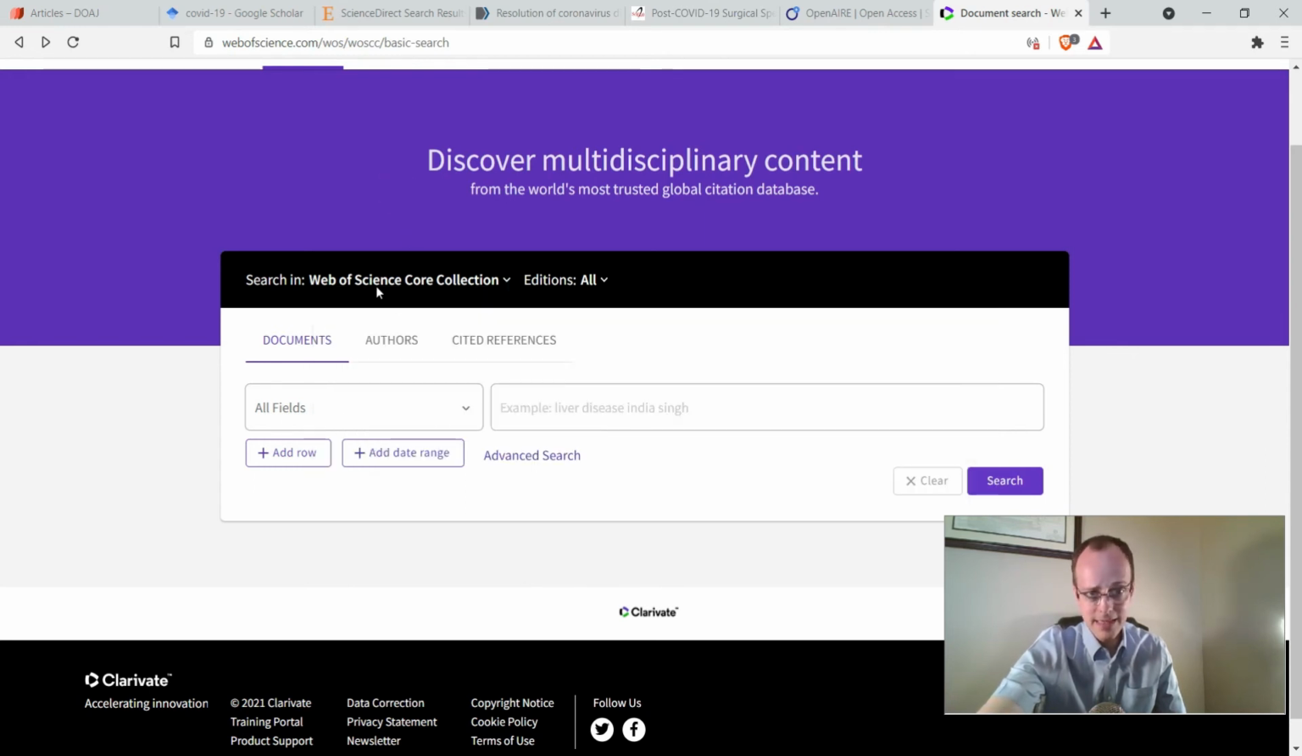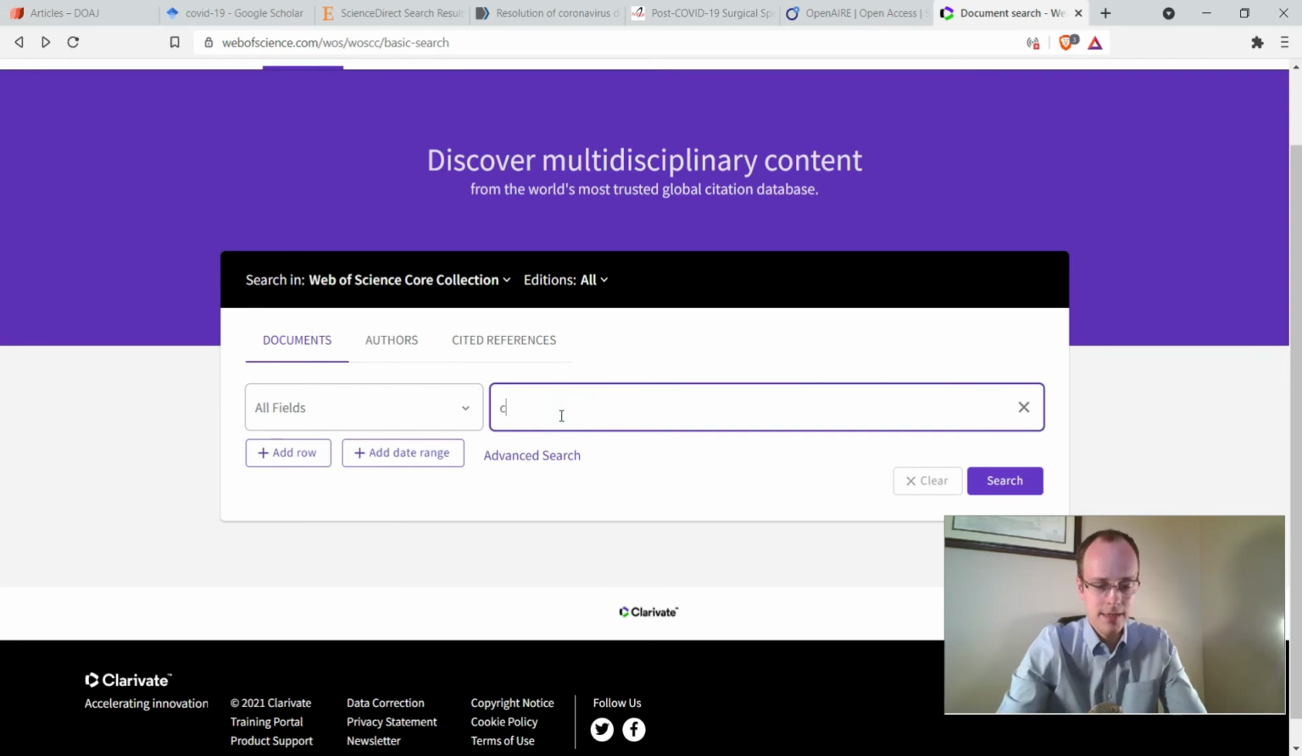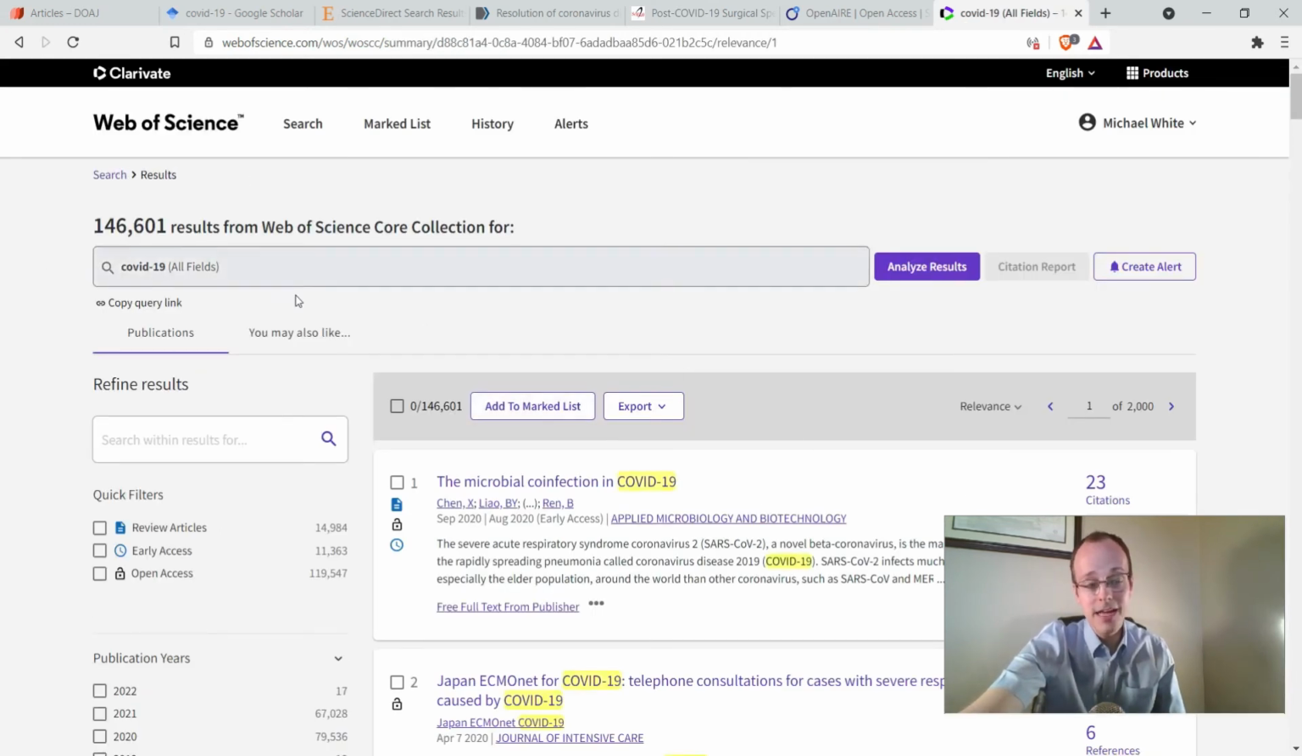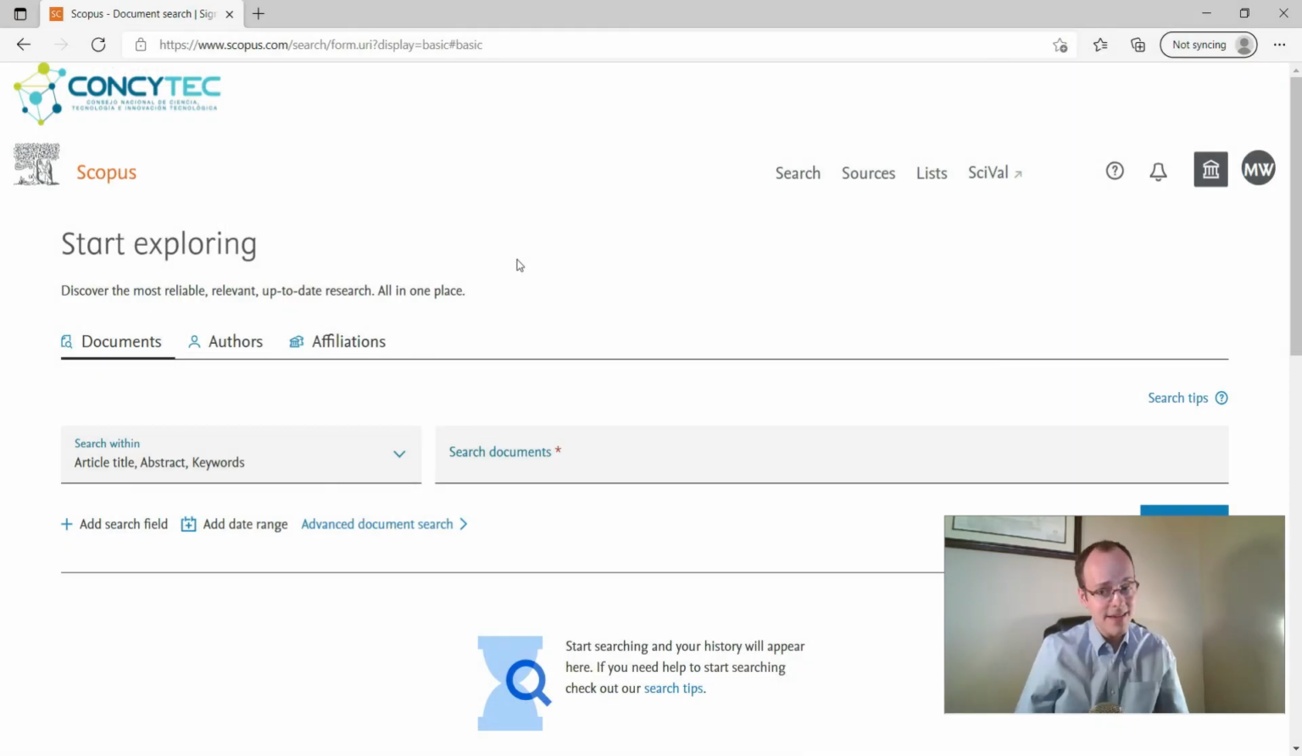But here, if we leave it at the Web of Science core collection and do our search for COVID-19 just to get an idea, we're up over 146,000 results, and many options that you can filter all these by. For our last one, I actually need to switch over from Brave, the browser that I'm using here based on Chrome, and head over to Microsoft Edge, because there's one thing that we can't do on the browser that we have right now. Here we are with the last one on our list, but definitely not the least.